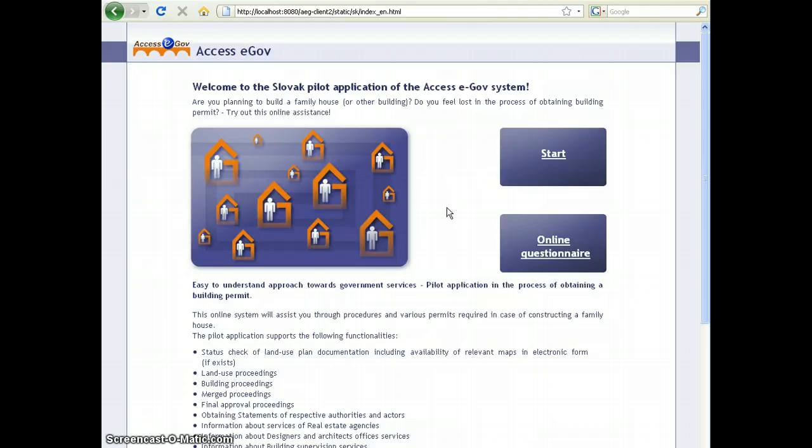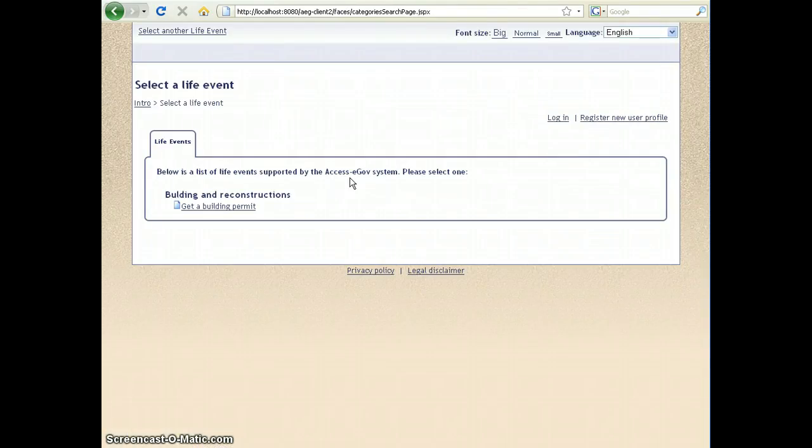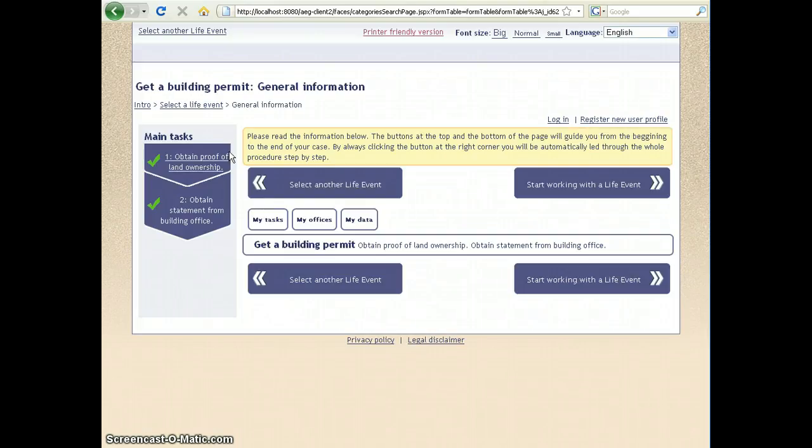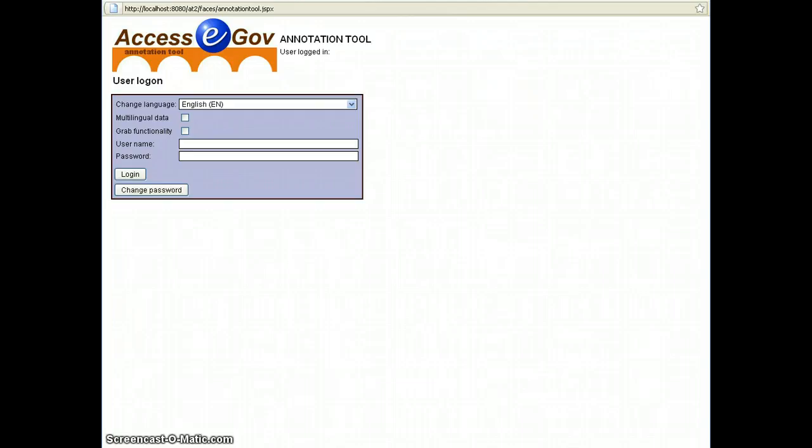I will start my example with the personal assistant client. In the personal assistant client, I will select the Get a Building Permit live event. Here we can see that this live event has only two activities: obtain proof of land ownership and obtain statement from building office. Now I will switch to the annotation tool. I will log into the annotation tool as a super admin.